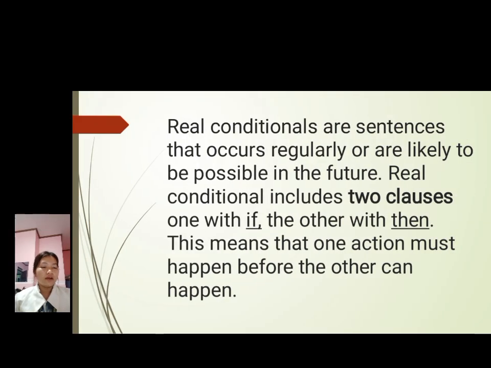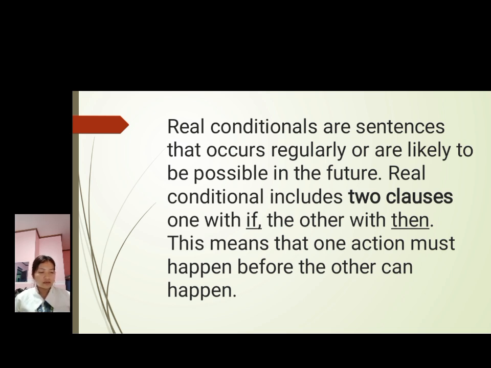Next, real conditionals are sentences that occur regularly or are likely to be possible in the future. A real conditional includes two clauses, one with if, the other with then. This means that one action must happen before the other can happen. So, real conditionals describe situations that occur regularly or are likely to happen in the future.